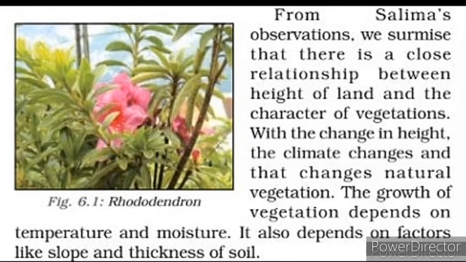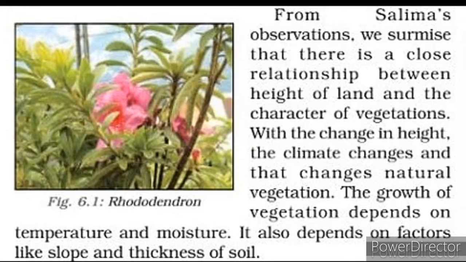So there is a kind of relationship between the height of land and the character of vegetation. With the change in height, the climate changes, and that changes natural vegetation also. The growth of vegetation depends on temperature and moisture. It also depends on factors like slope and thickness of soil.